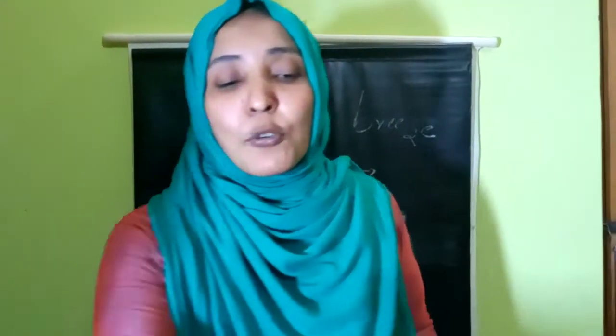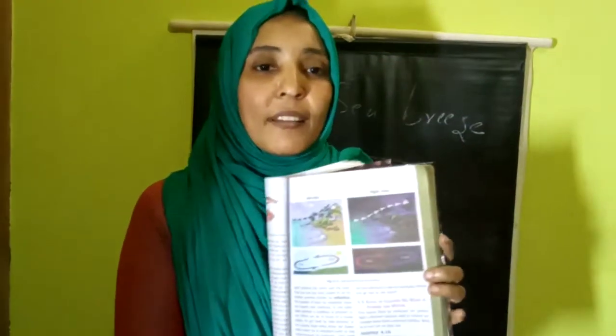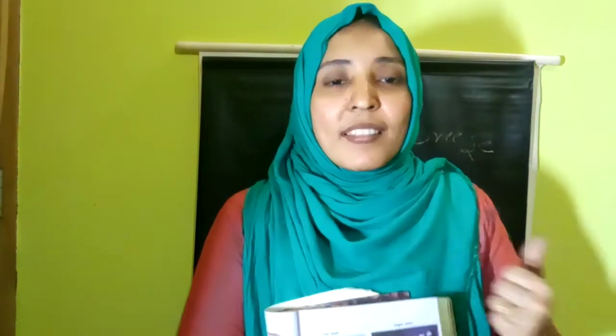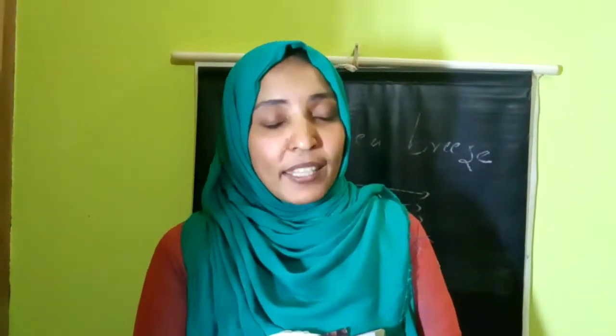And the last topic is about the kinds of clothes we wear in summer and winter. From the lower class onwards we are studying about that. During summer season we are wearing what type of clothes? Cotton clothes. Why? Cotton is easy to wear, that is very comfortable for us, and light colored also. The light colored clothes we are preferring during summer season, whereas during cold months, we are preferring dark colored clothes.